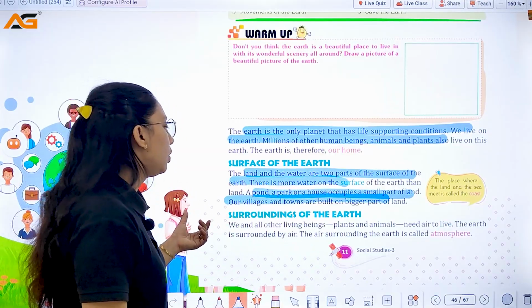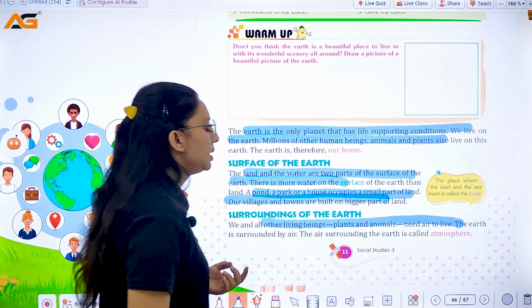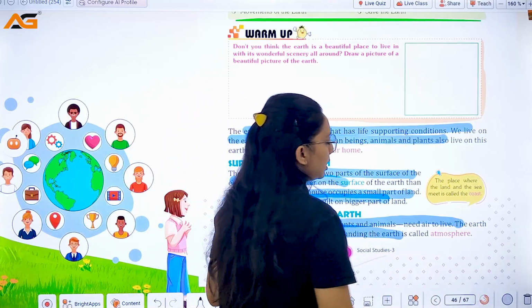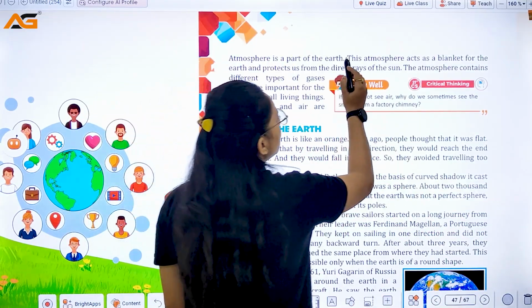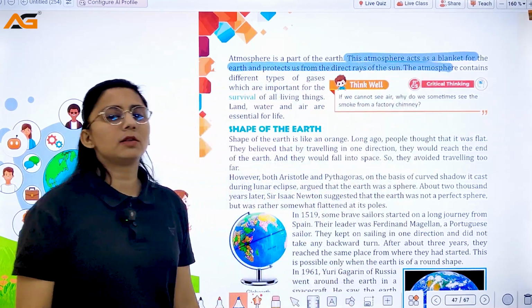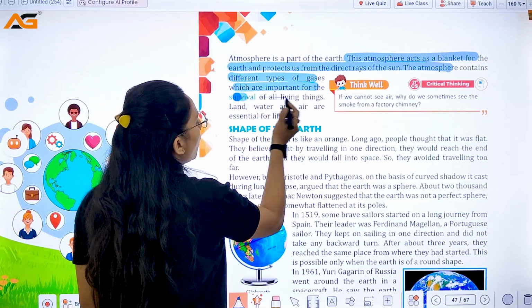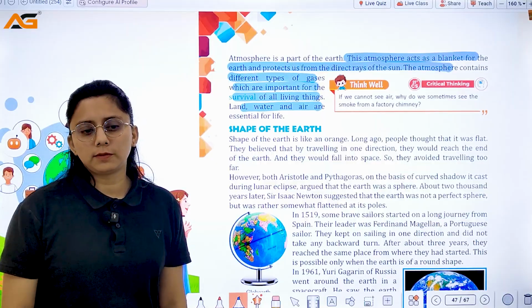What are the surroundings of the earth? We and all other living beings, plants and animals, need air to live. The earth is surrounded by air. The surrounding air is called the atmosphere. This atmosphere acts as a blanket for the earth and protects us from the direct rays of the sun. We have different types of gases which are important for survival. Land, water and air are essential for life.